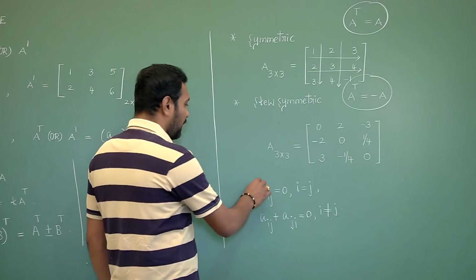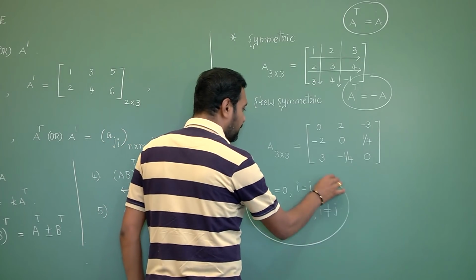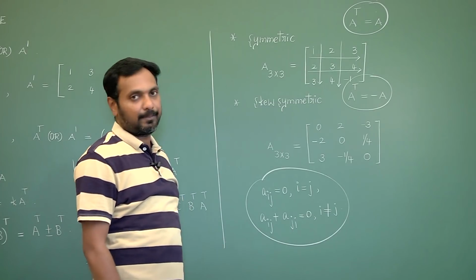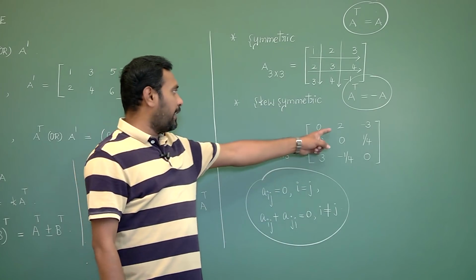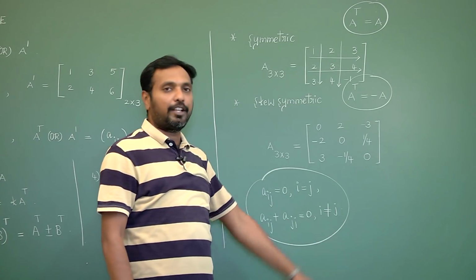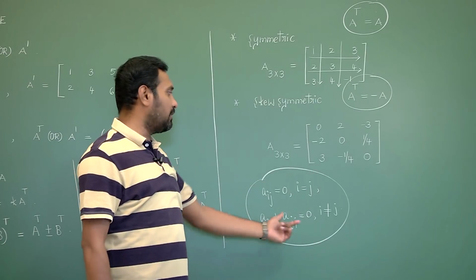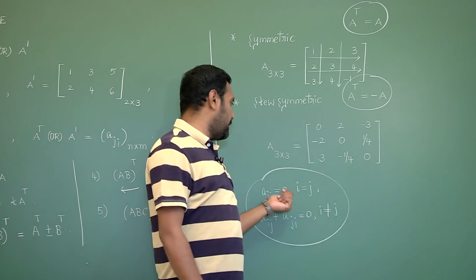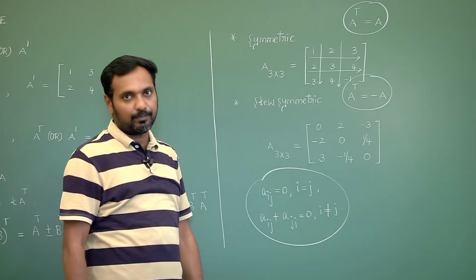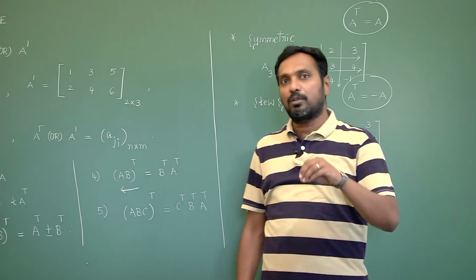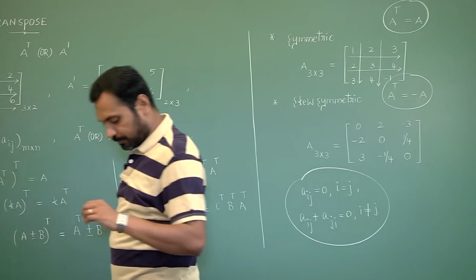So these are the two conditions which you can remember while giving an example of a skew symmetric matrix. So if you take 1 2, A12 plus A21 equals to 0, i not equals to j. Any value it will satisfy. For i equals to j, principal diagonal elements must be zeros here. Now, based on this concept, we will prove some properties still.